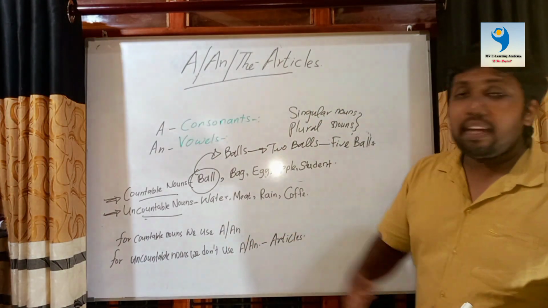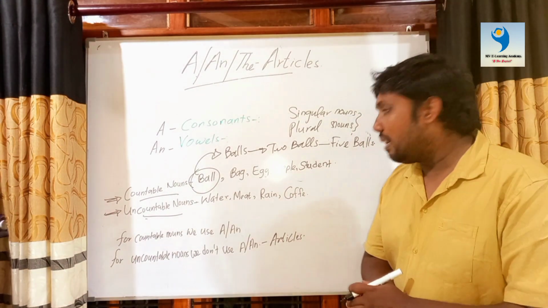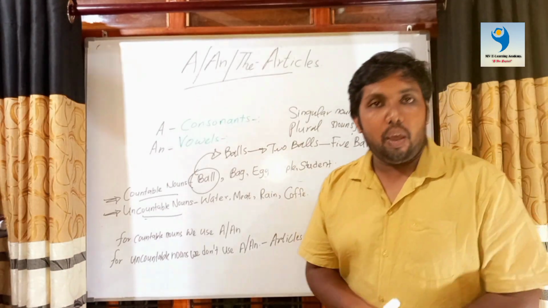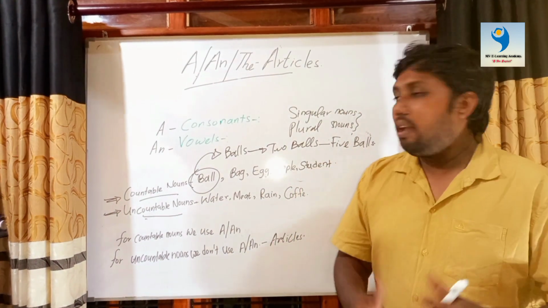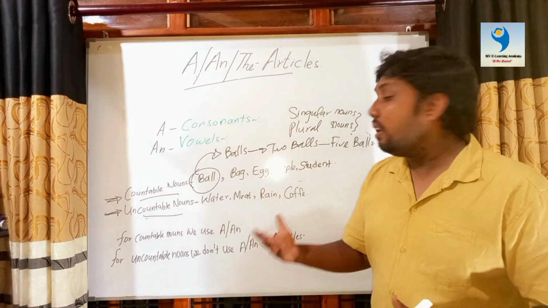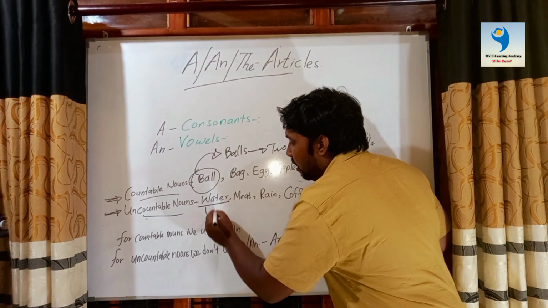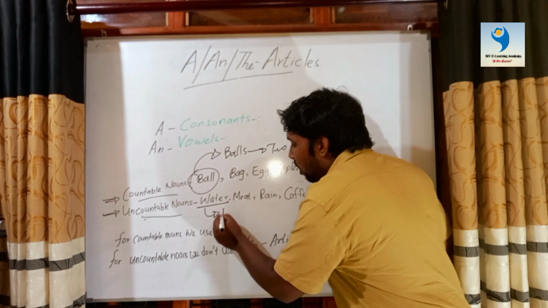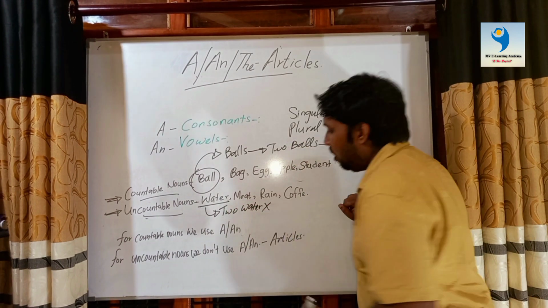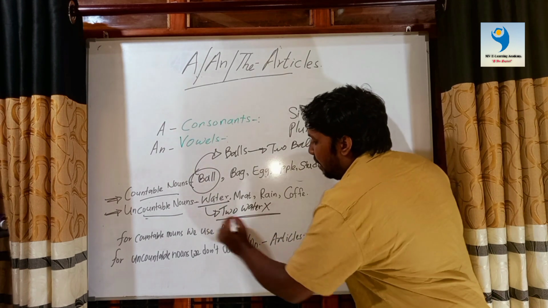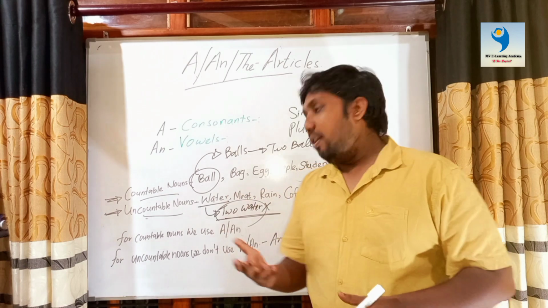Now, what are these uncountable nouns? Uncountable nouns can be considered as nouns that cannot be counted, to which we can't give a numerical value. For example, water. We will not be able to say two water, that is wrong. We will not be able to say two water or three water, or give a value.